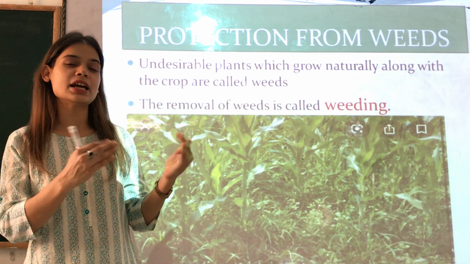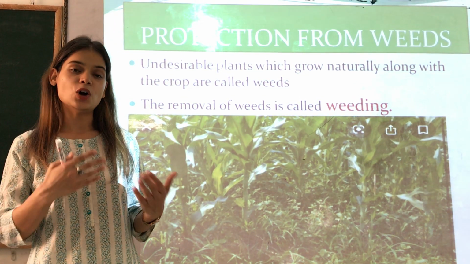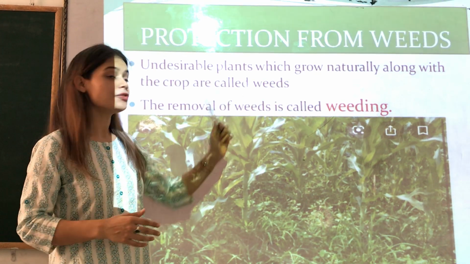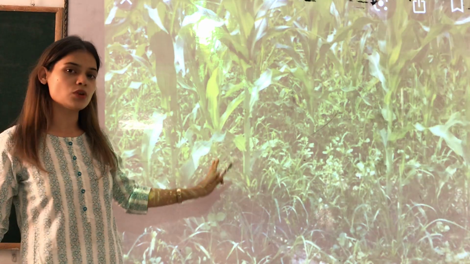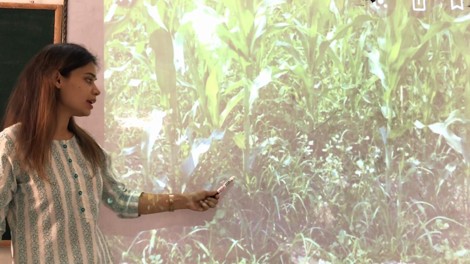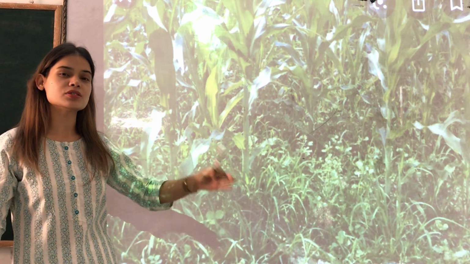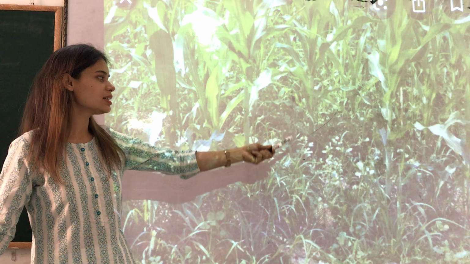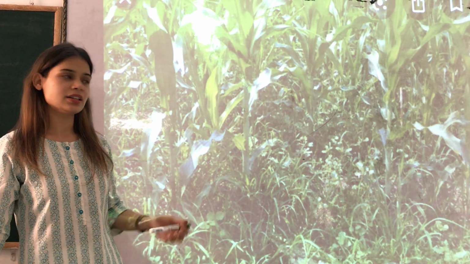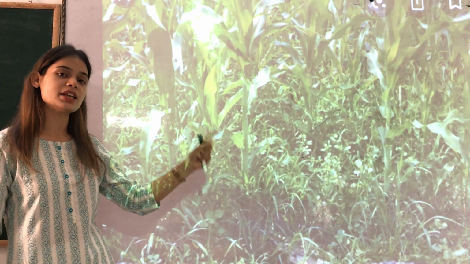Those undesirable plants that we don't need but that grow naturally along with the crop are called weeds. Suppose this farm is of corn, maize. Along with the maize you can see small plants out here. These plants grow naturally along with the crop. These undesirable plants that we don't need, that are of no use, are called weeds.